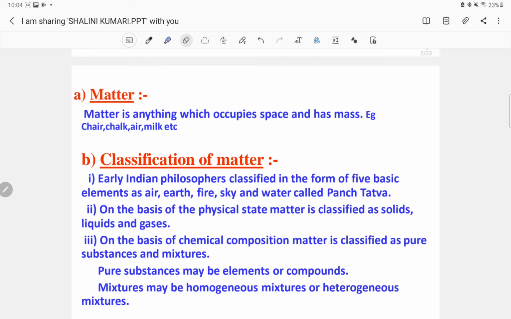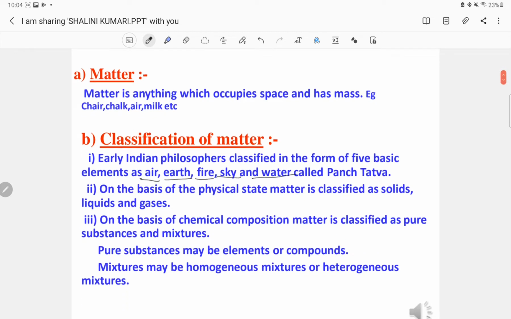Now there are some basic classifications of matter. Firstly, according to the Indian philosophers. The Indian philosophers in their times said that matter is nothing but the Panch Tattva, the basic five elements, which were air, earth, fire, sky and water. Air, earth, fire, sky and water, according to the Indian philosophers.